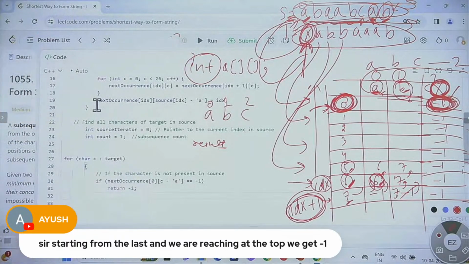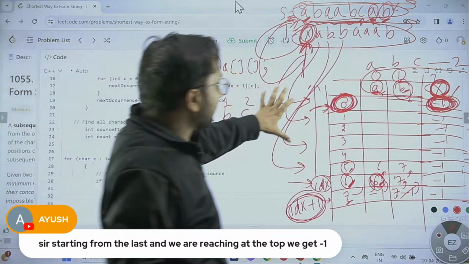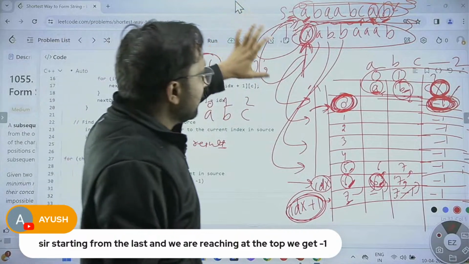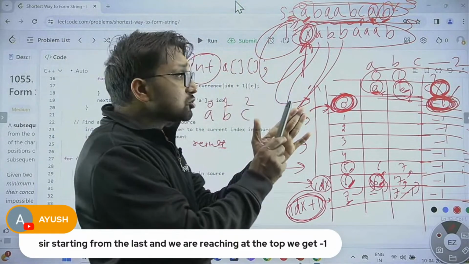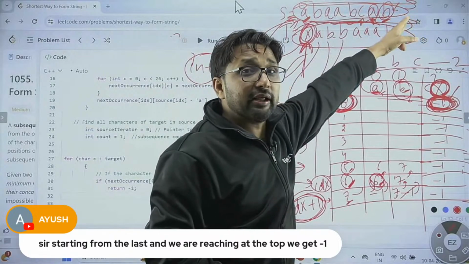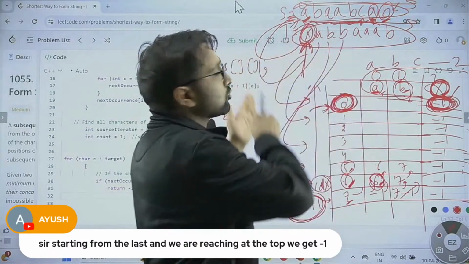Fine. Otherwise, I'm coming to a specific question also, but a little bit of code is left. Let me finish that. Now, we are incrementing our counter. What should be the condition to increment the count? If you remember, if we reach the end of the source string, then we need to restart the search.